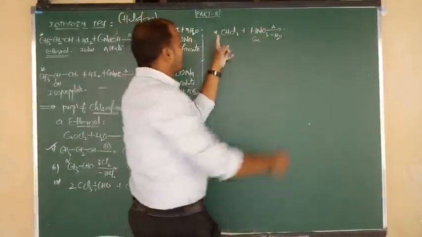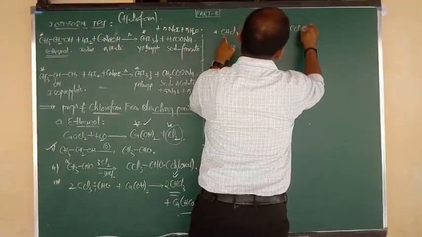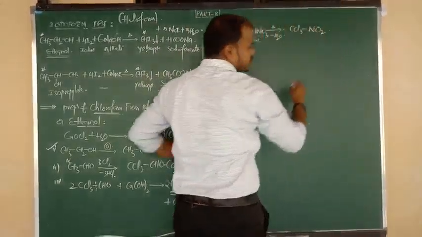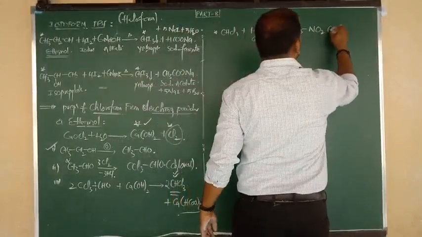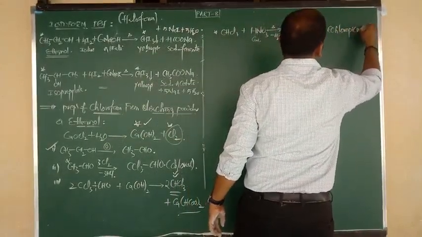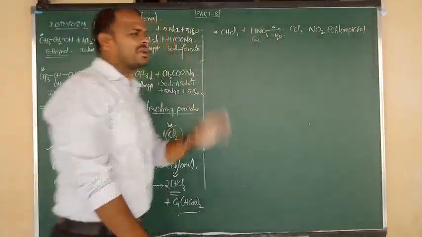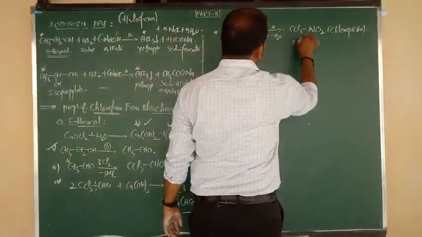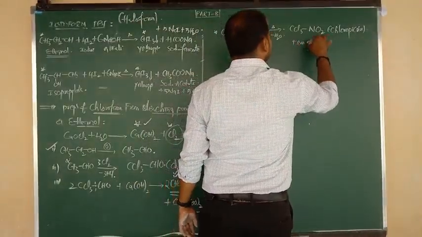Remove H and OH, the remaining is CCl3 bonded to NO2, since the oxygen goes away and NO3 becomes NO2. A very important compound, its name is chloropicrin. Try to remember. Evergreen important topic. What is meant by chloropicrin? Chloropicrin is also known as tear gas.